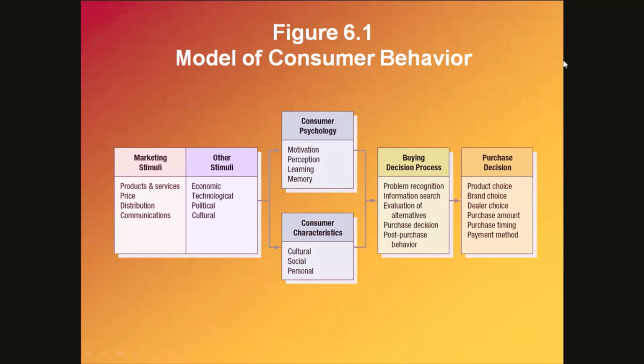This model has, you can see, three parts. One is input. This portion is called input. And then here this is the processing. This is kind of a system model to understand consumer behavior, the processing part, and this is output.